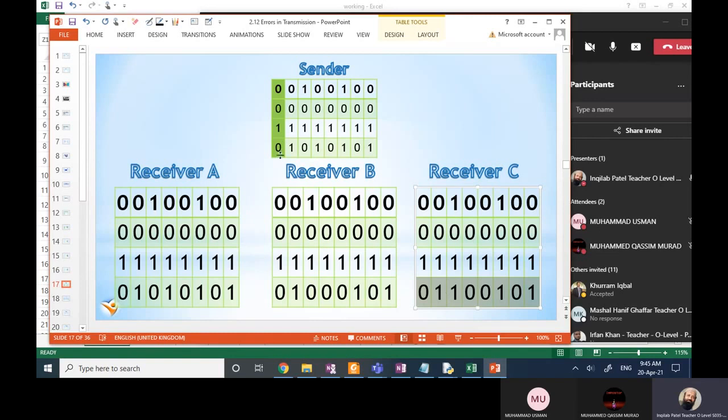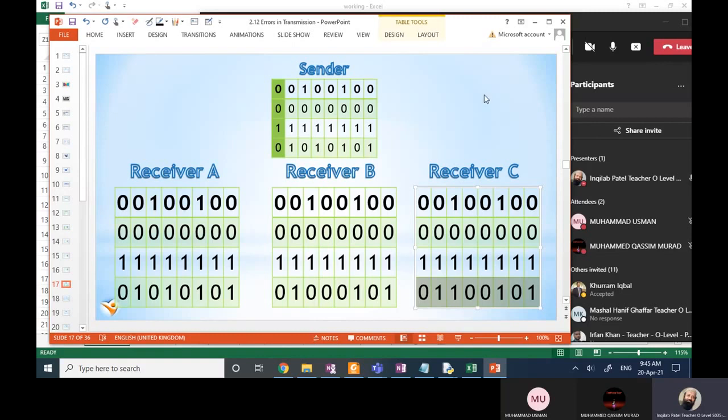Basically you are asked to transmit 0101, but 0110 has been transmitted. It means this 0 should be 1 and this 1 should be 0. So there are errors in 2 bits, but the parity remains the same, like there are 4 ones, meaning even parity.